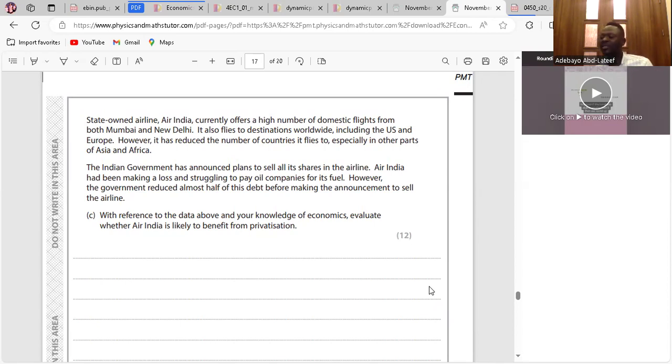However, Air India's struggle might be as a result of external factors, like actions of competitors, advancements in technology, consumer choices, consumer taste and preferences. So it might not be because of inefficiency in the airline. It might be as a result of external factors, which are beyond the control of Air India.